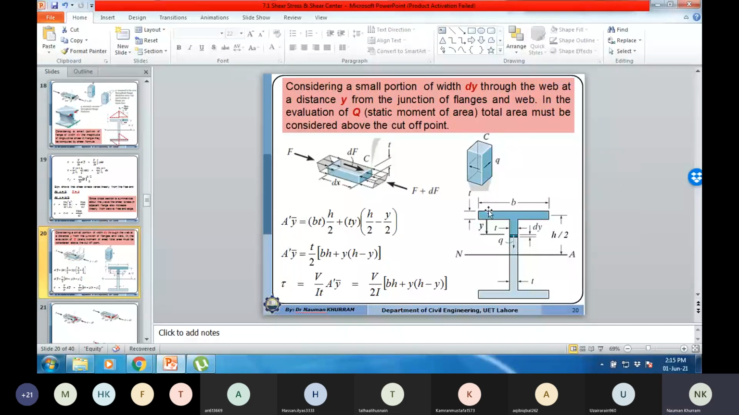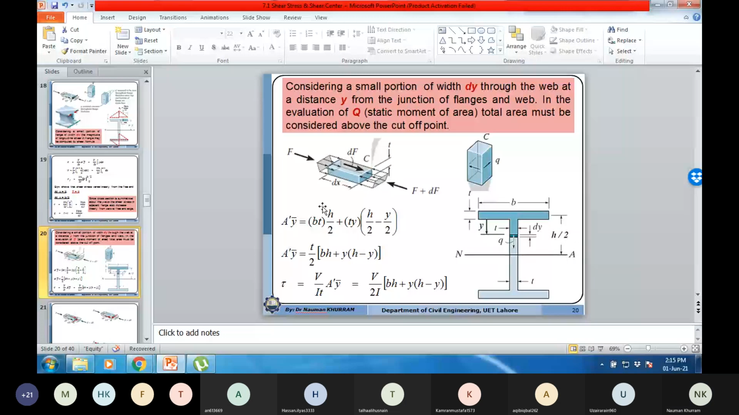Area of the flange is equal to B and thickness of the flange. Moment arm of flange with respect to neutral axis will be h by 2, which is the distance from the center of line to the neutral axis, which is mentioned over here.